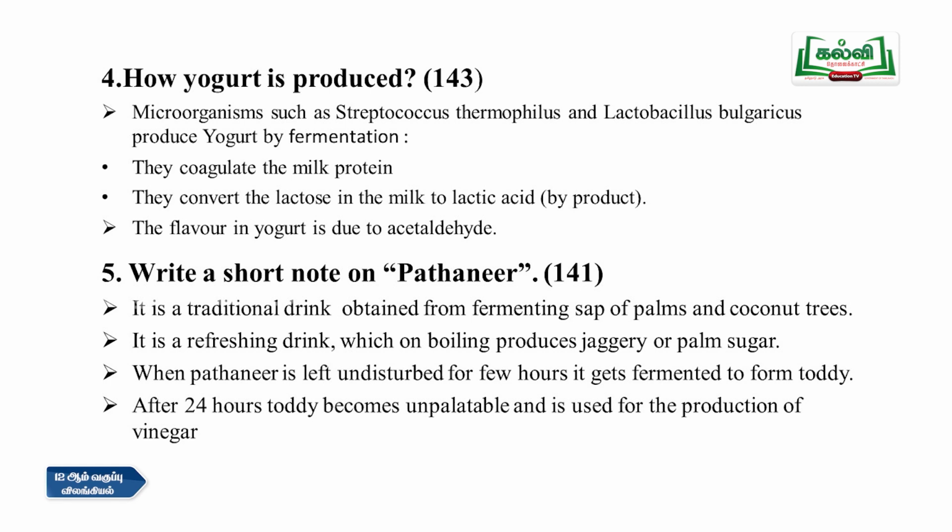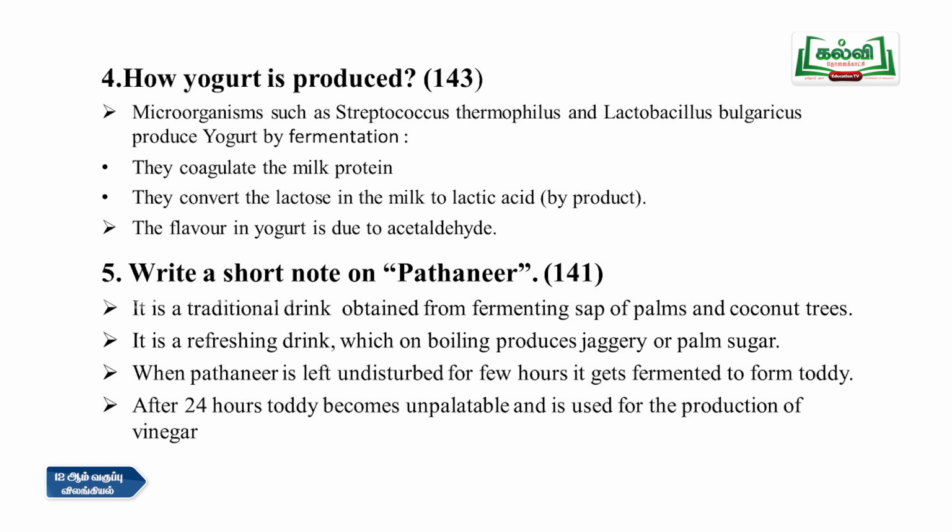When Neera is left undisturbed for a few hours, it gets fermented to form toddy. If they ask what toddy is, it is nothing but fermented Neera, left undisturbed for a few hours. After 24 hours, toddy becomes unpalatable.